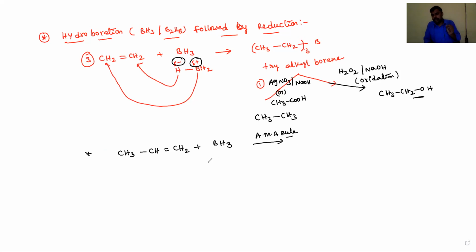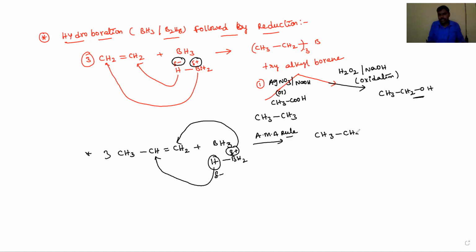So we know that in Markovnikov addition, the more electronegative atoms are added at the sp2 carbon containing fewer hydrogens, and more electropositive atoms are added at the double bonded carbon containing more hydrogen atoms. According to that, this hydrogen is added at the double bonded carbon containing fewer hydrogens, and the boron, which carries partial positive charge, is added at the sp2 carbon containing more hydrogen atoms, and we need to take 3 moles.